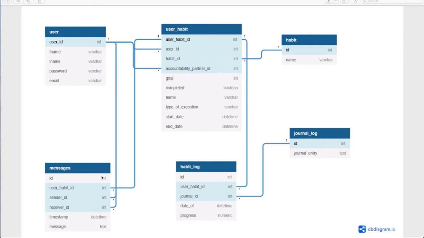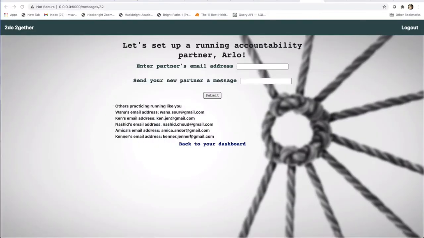Now Arlo is given the option of several people who also have running as their habit but have yet to partner up. So let's say Arlo chooses Ken. Great. Arlo is going to go ahead and put in Ken's email address and type in a little message for Ken. Once Arlo submits this message, Arlo will be able to see Ken's progress, see the message that they sent Ken, as well as how many days Ken has left to accomplish their habit and the last day of login.